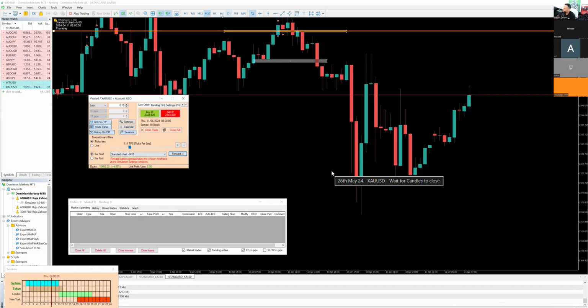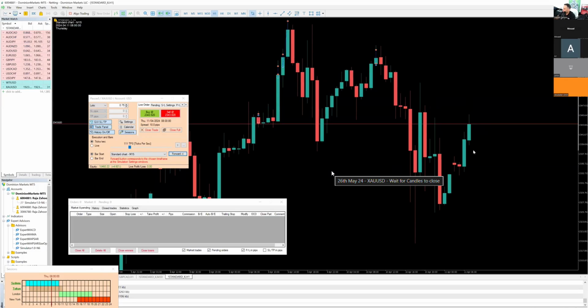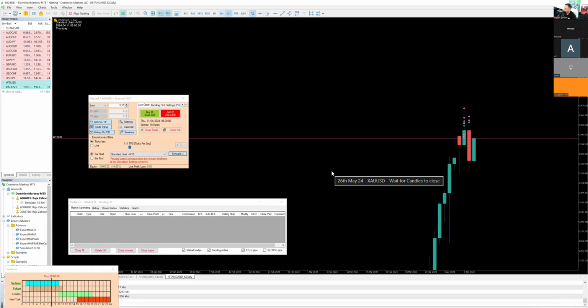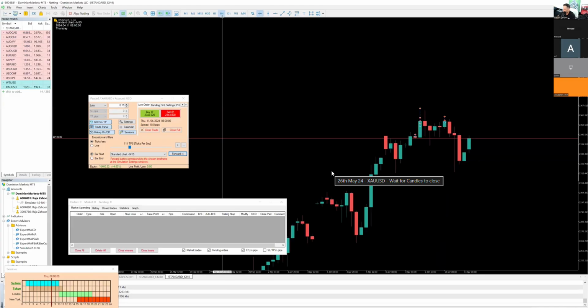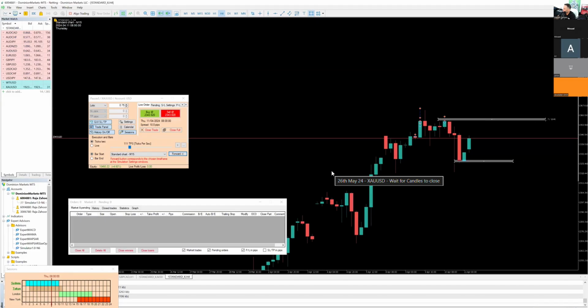Okay. All right, let's take a look on the 1 hour here. Let's remove all these zones here. And so let's take a look on the daily here first. So the daily candles, we created a support. We're moving up, but the daily candles are basically printing side by side over here. Let's take a look on the 4 hour. The 4 hour also created some sort of a support here, and we created some sort of a resistance right over here.